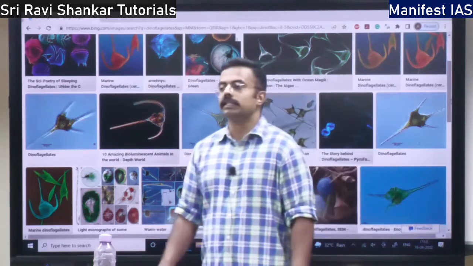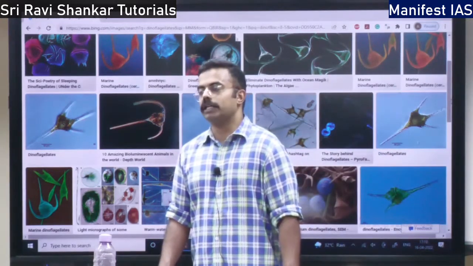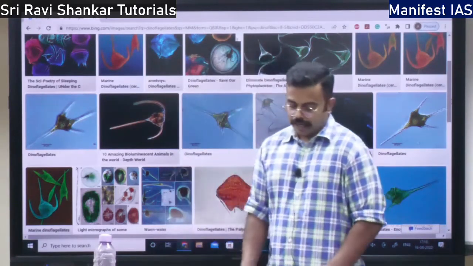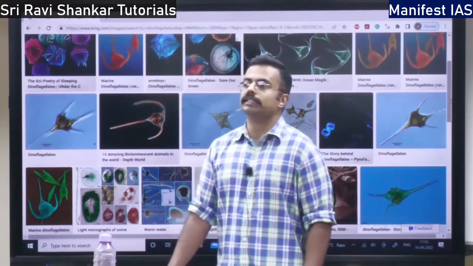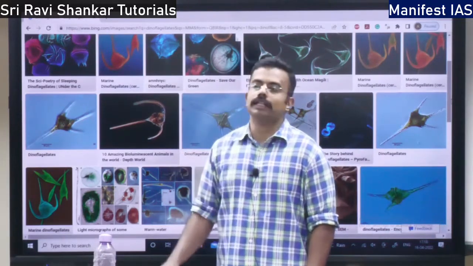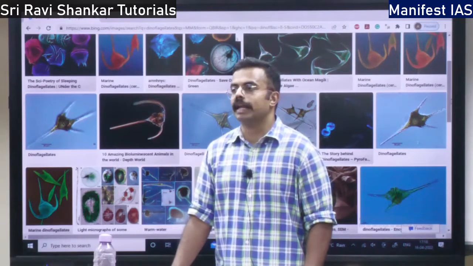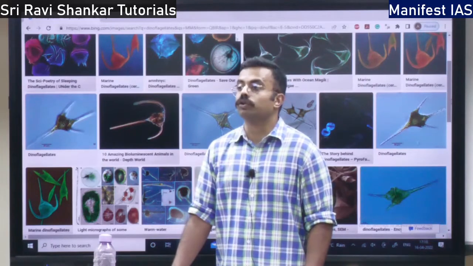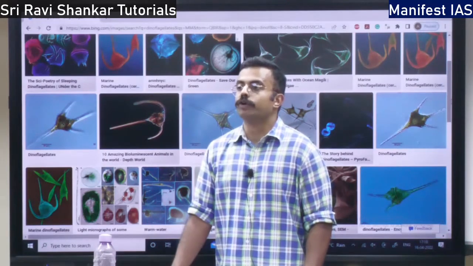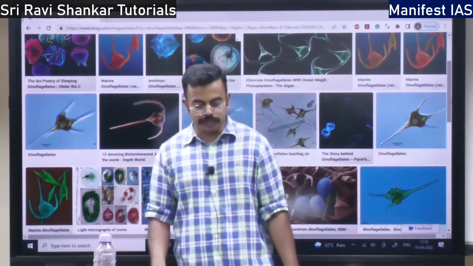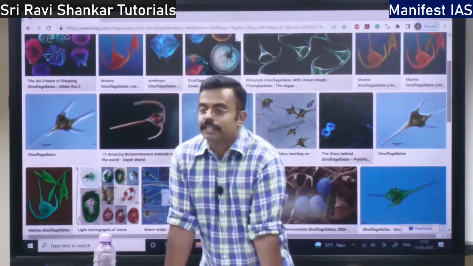See, the factors are abiotic factors. The first factor is light. Light is the most important factor. Only the uppermost layer has got the sunlight. So it is called what? It is called the photic zone, where the light reaches. The photic zone is also called the euphotic zone. Euphotic zone. So light is the first factor.